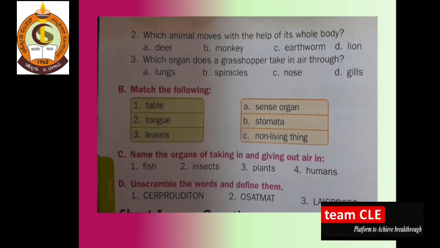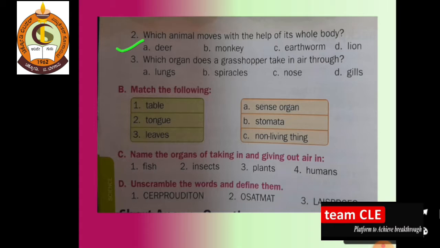Now let's take the second question: which animal moves with the help of its whole body? Whether deer will move, monkey, earthworm or a lion? Deer can move with the help of which part?